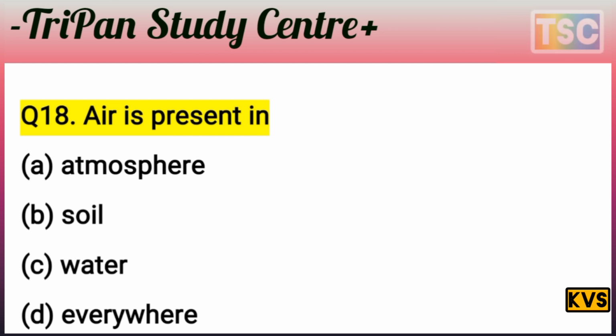take option A, atmosphere, as the right answer, but no, air is present everywhere: atmosphere, soil, water, everywhere. It means option D is correct. The air is present everywhere. Option D is correct for this question. And let's see the next question here.